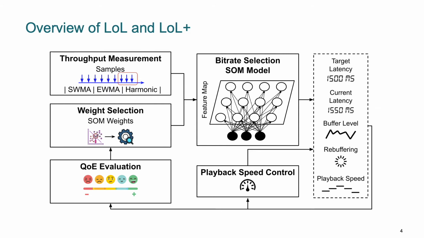This is an architecture overview of our LOL and LOL+ solutions, and I'd like to highlight the three main components. First, the throughput measurement module, the bitrate selection module, which implements a learning-based ABR algorithm, as well as the playback speed control module. And finally, the two auxiliary components known as the weight selection and the QoE evaluation modules. They mainly support the ABR algorithm in bitrate selection.